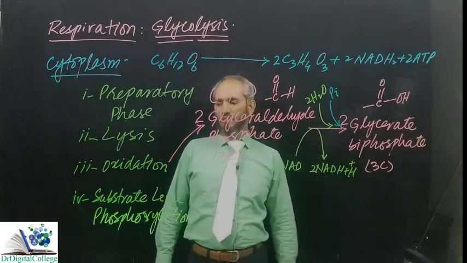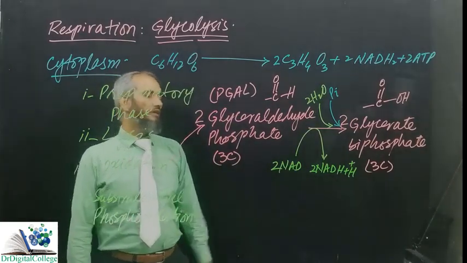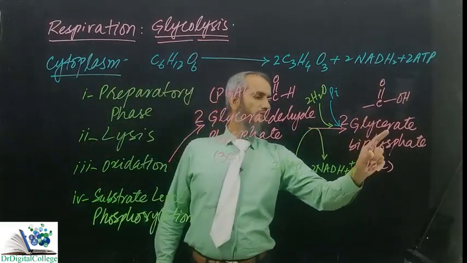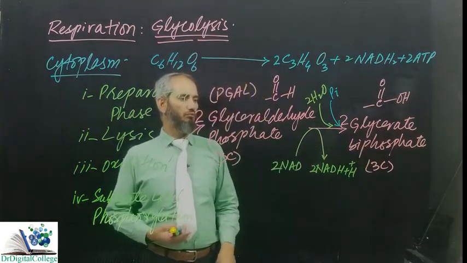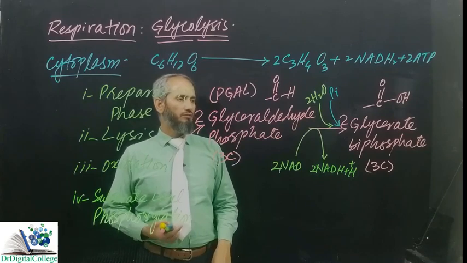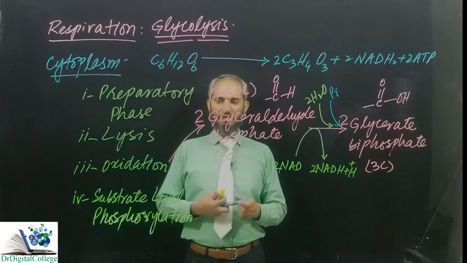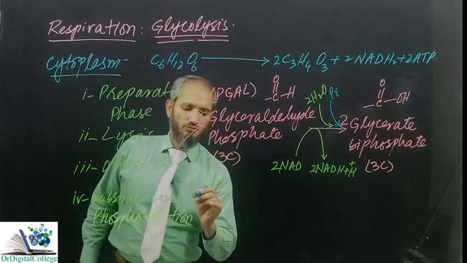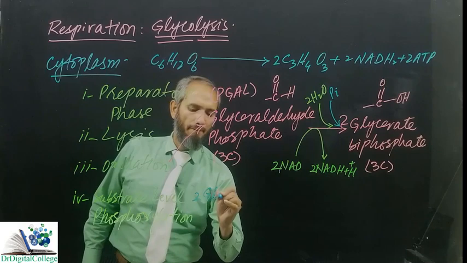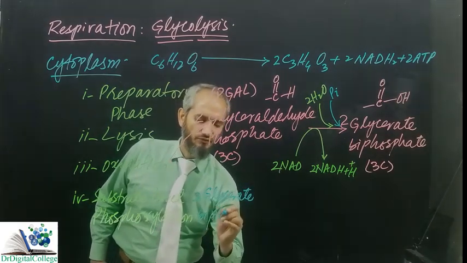Now the next stage is substrate level phosphorylation. It's clear that there are 2 phosphates attached here, and the 2 phosphates are removed one by one to produce ATP. Now let's write them here like this. It is here 2 glycerate biphosphate.